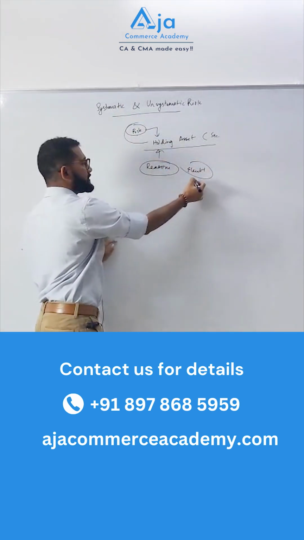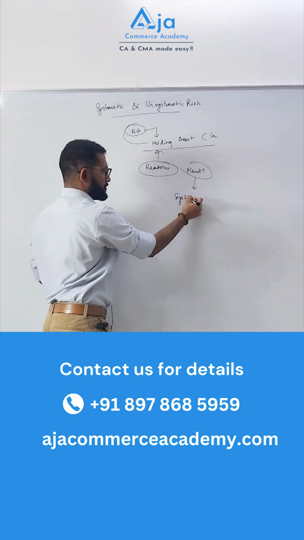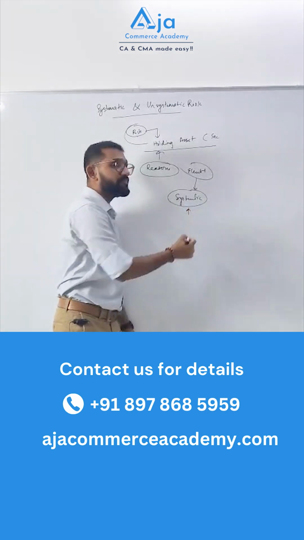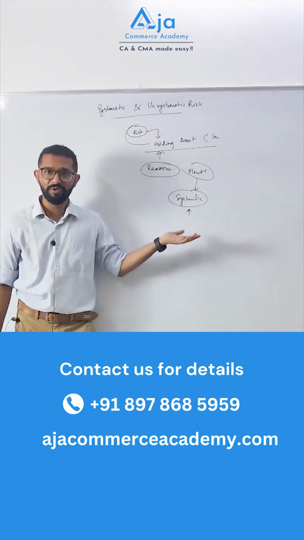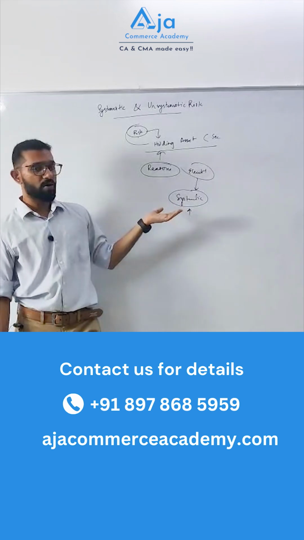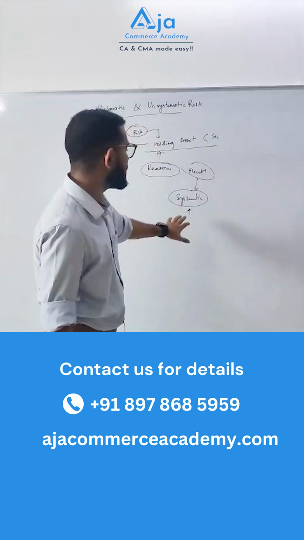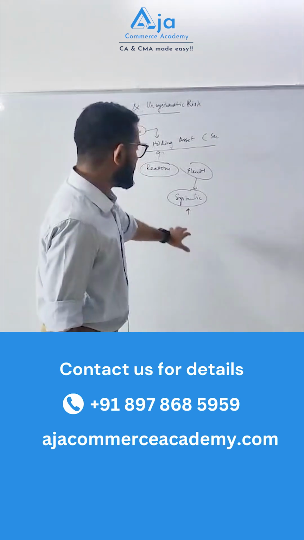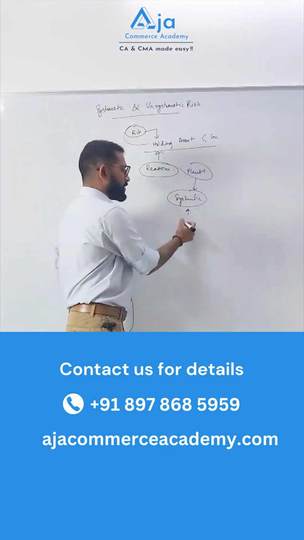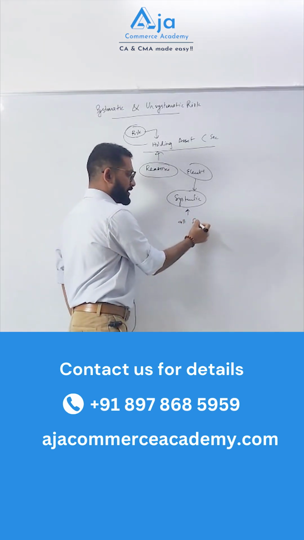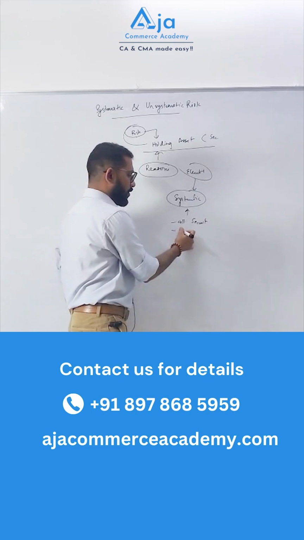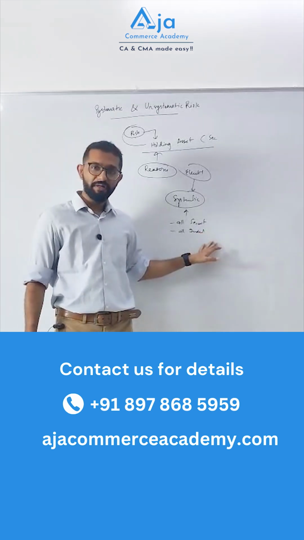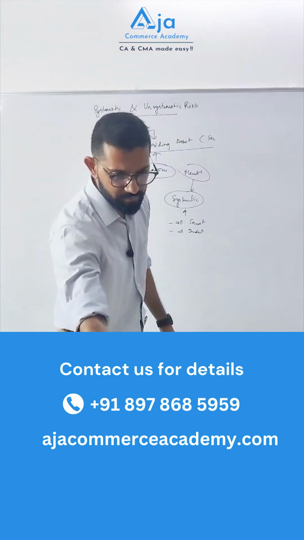So let us say, what is systematic risk? Systematic risk is the risk which is inherent in the system overall, like the overall economy. That is the system's risk, the risk which is inherent in the economy or the macroeconomic society. So this systematic risk will affect almost all securities. It will affect all industries, and it is difficult to manage, comprehend, reduce or mitigate.